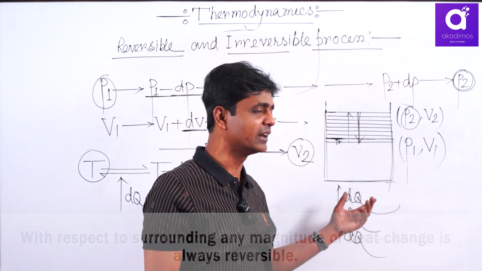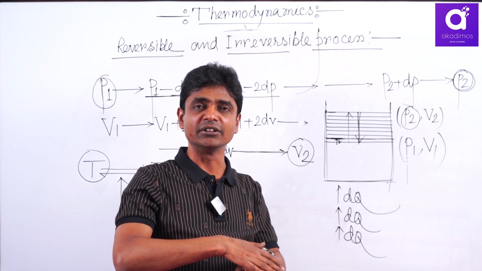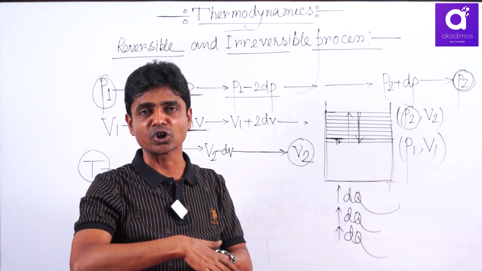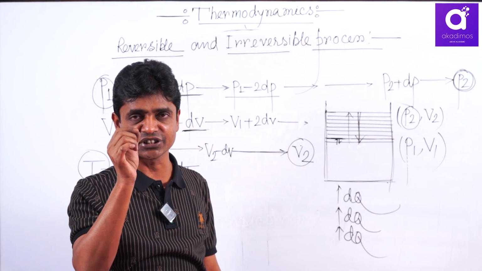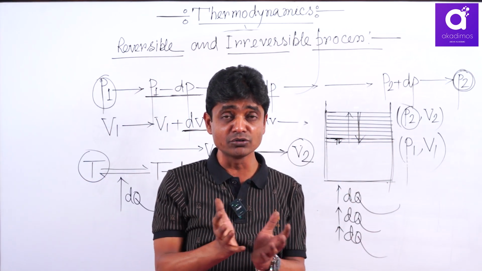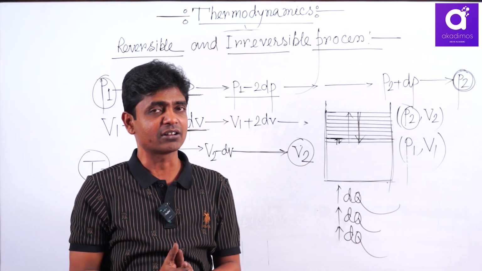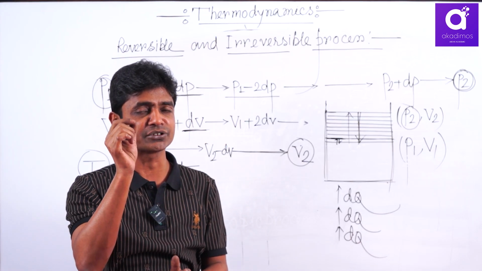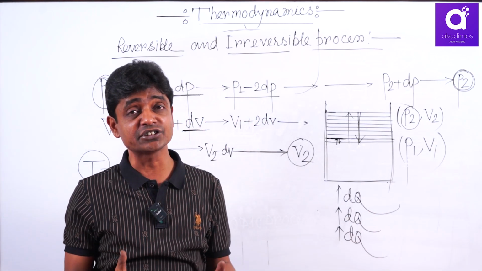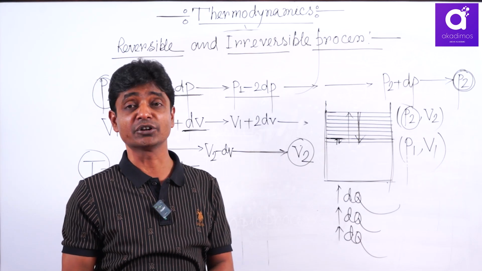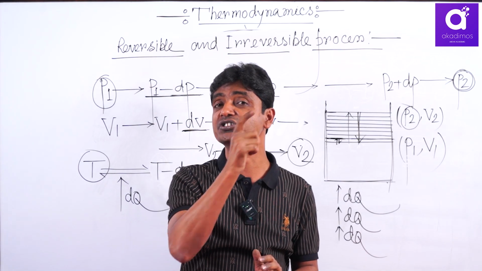For example, if I supply 100 calories of heat to the system, you will get a huge, gross change of temperature of the system, and that is irreversible. Any infinitesimal change is reversible. But if you supply that same 100 calories of heat to the surrounding, there is no significant change in the temperature of the surrounding. That means with respect to our phenomena, any change with respect to the surrounding is reversible. The reversible and irreversible terms are important only with respect to the system.